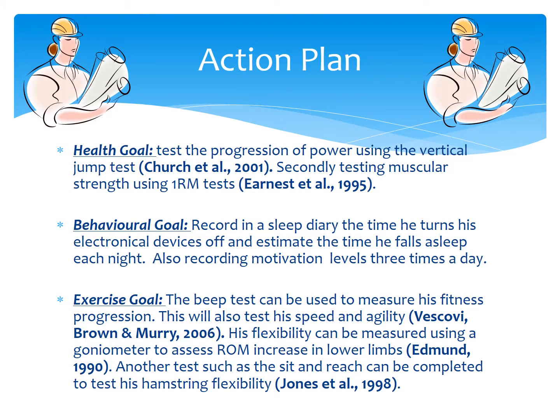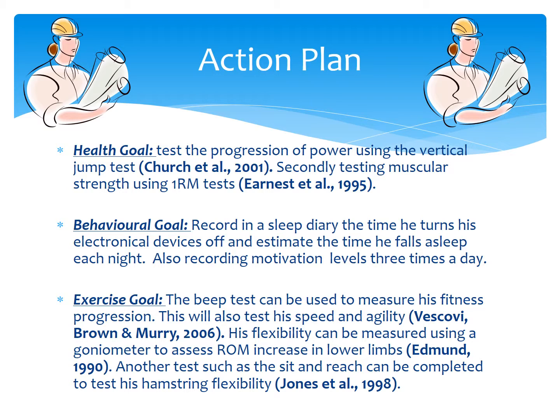From the goals created by myself as a practitioner in combination with the client's needs, an action plan to test the progression of these programs can be put in place. With a health goal, for example, to test the progression of power, we can use the vertical jump test. Secondly, to test his muscular strength, 1 repetition max test could also be conducted. For the behavioral goal, to monitor his sleep patterns, the client could record in a sleep diary the time he turns his electronic devices off and estimates the time he falls asleep each night. He can record his motivational levels in the same diary 3 times a day, when he wakes up, midday, and the afternoon, which can be assessed at the end of each month.